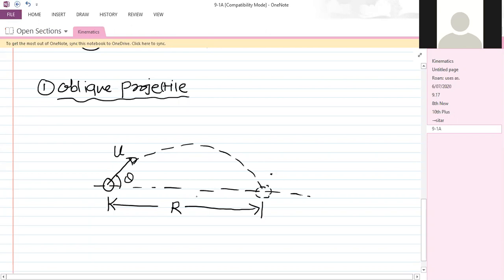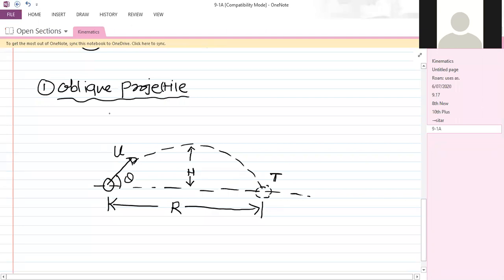The maximum displacement from the horizontal is called the maximum height. So we have the range, the maximum height, and the time of flight to determine.